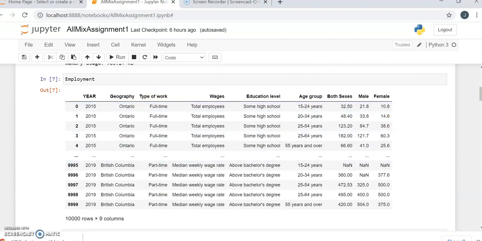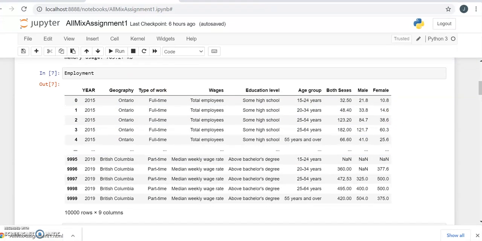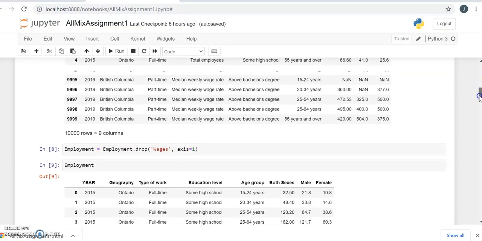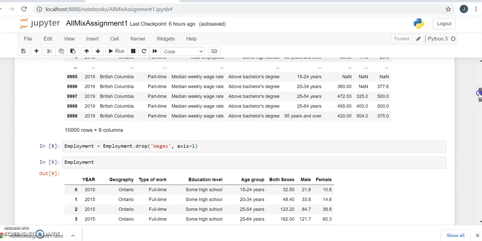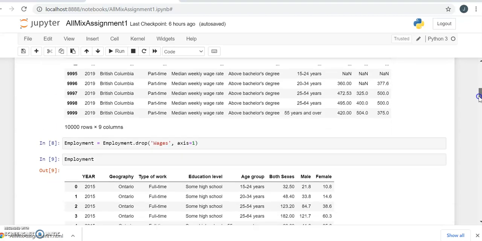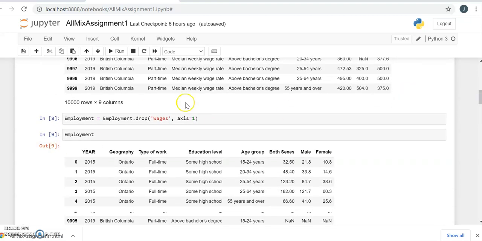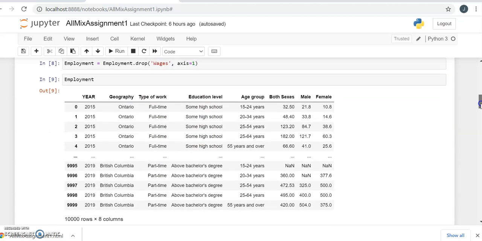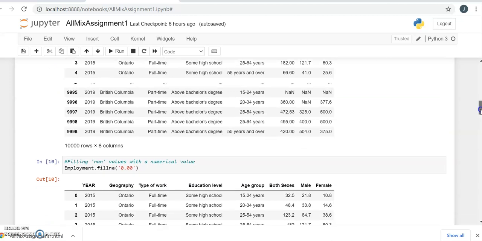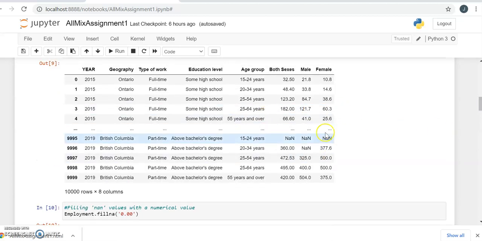So here I print my dataset, and next I drop the column wages because I don't want that, and by using this drop command I drop that column. So I again print my table data set, and you can see that the wages column is gone. But the one problem is that my data set has some of the None values. You can see that here it is.